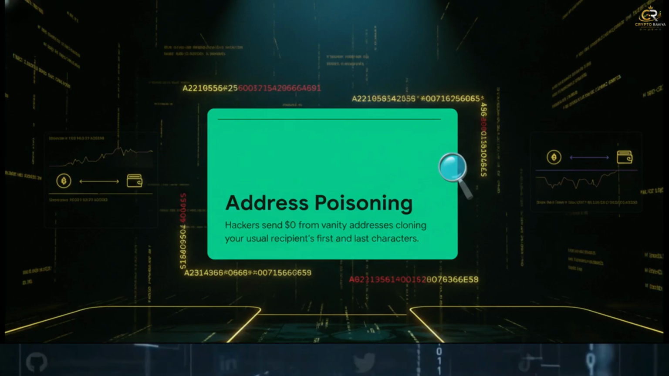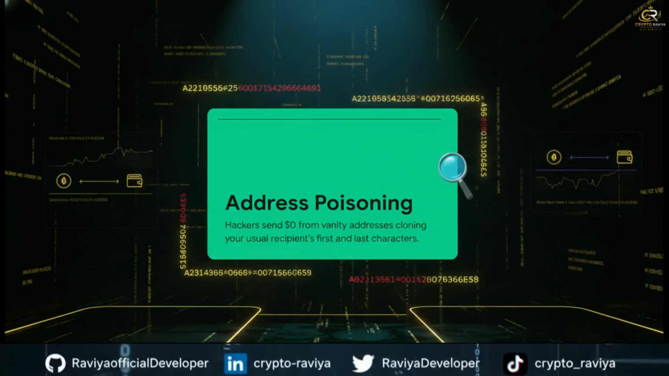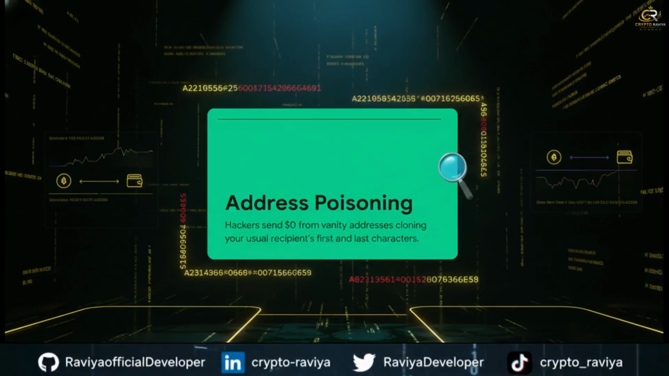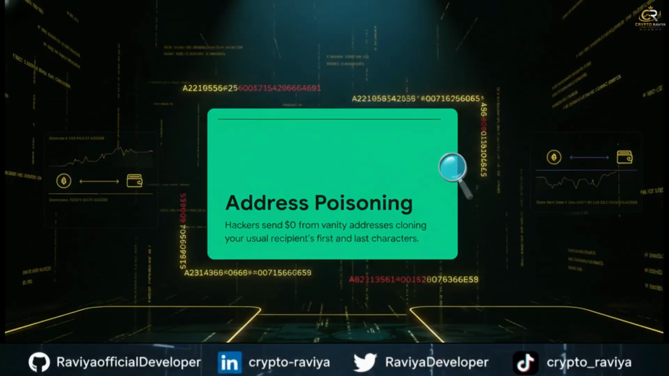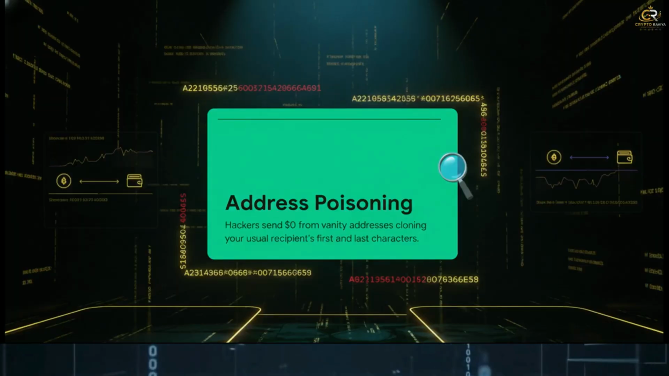When you go to send money to your friend next week, you look at your Block Explorer history, see an address that looks perfectly familiar, copy it, and send the funds. But the middle characters were completely different. Boom. You just got poisoned.